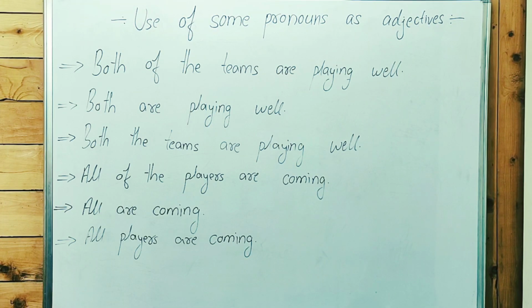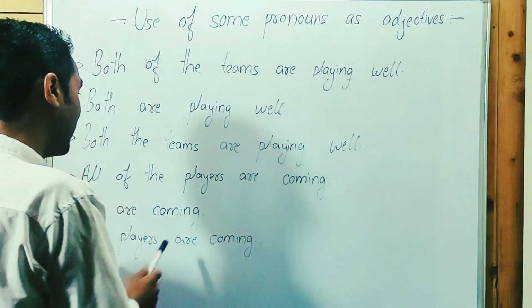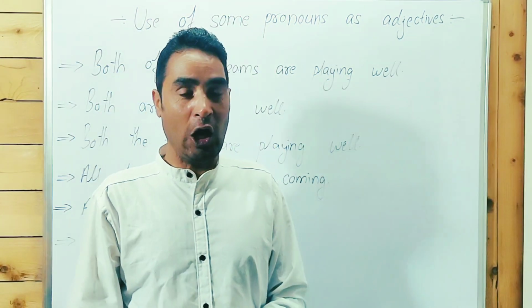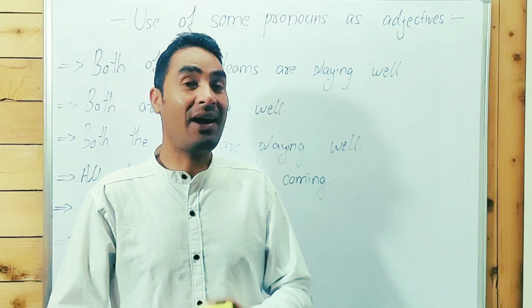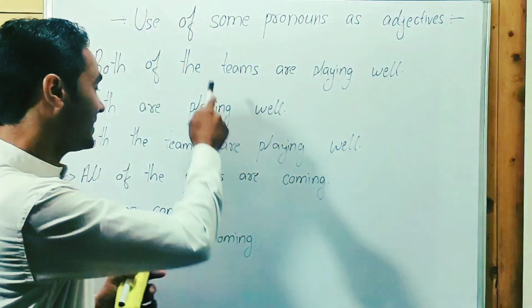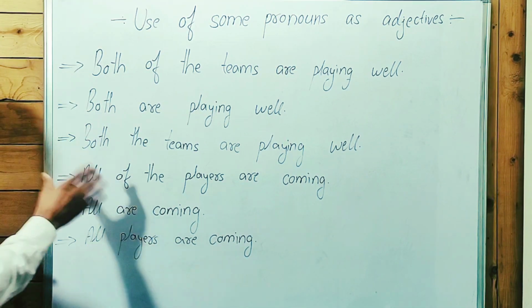Guys, have a look at the words. Here are some examples. First, in this slide we will learn about both and all. After that we will learn about neither, either. After that we will learn about many, all, few, little, everything. But in this slide we are going to learn about how both and all can be used.